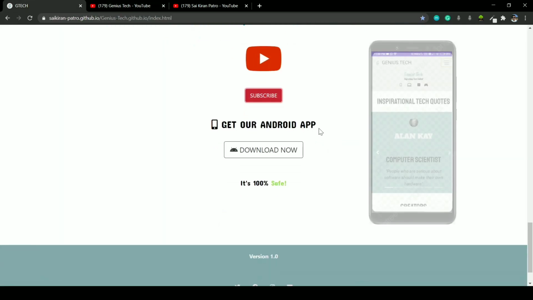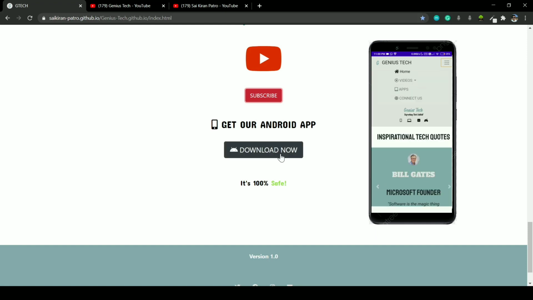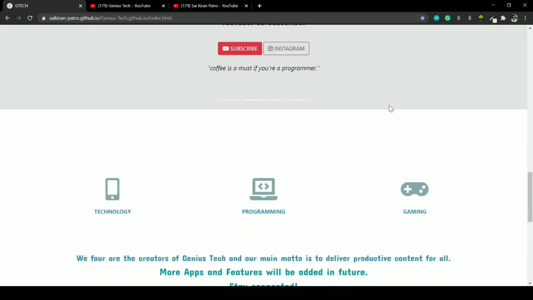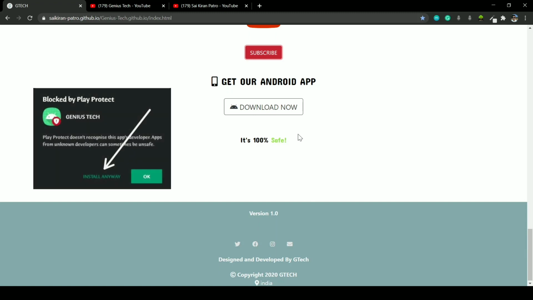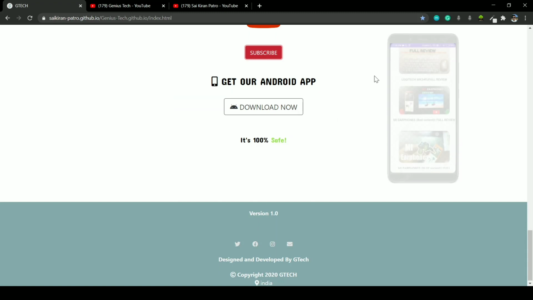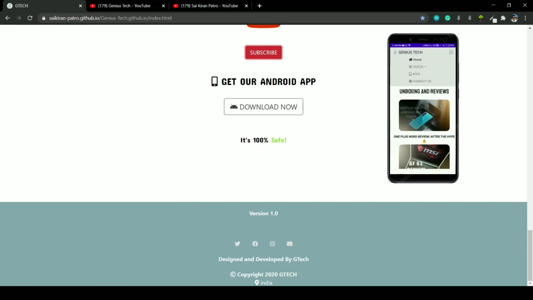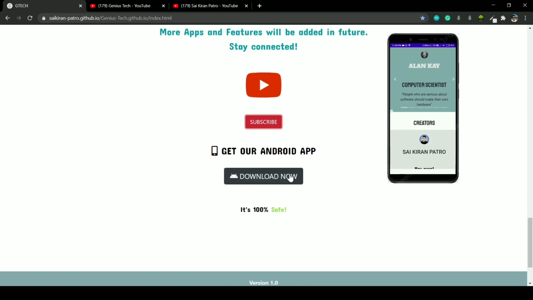If you go a little bit down, you can find an Android app download link. As of now, we haven't deployed it on the Google Play Store, since it is still at the developing stage, right? We need to add some more features to this website, and then we can deploy it on the Google Play Store. But it is 100% safe, so you can trust us. There is no virus at all. While installing, it will show you that this may contain a malicious virus, but that is not actually true. We created it, and it's safe, and you can download and install it.